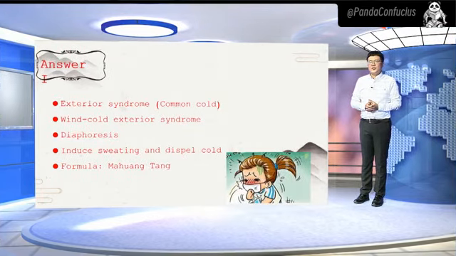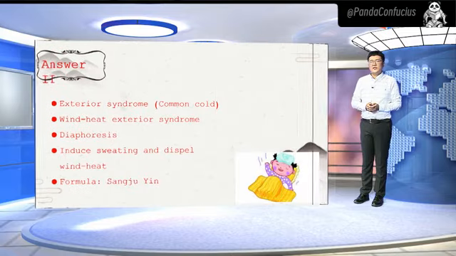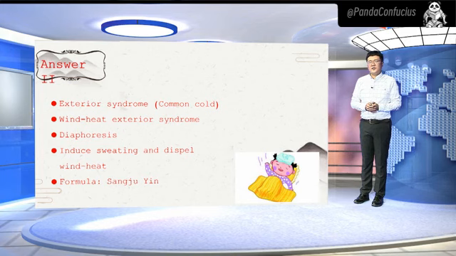The symptoms of these two patients are similar, but their syndrome patterns are completely different, so they should receive different therapeutic methods. With a wind-cold exterior syndrome, the first patient should take the formula Ma Huang Tang. With a wind-heat exterior syndrome, the other patient should take the formula Sang Ju Yin. It isn't too difficult to understand, is it?